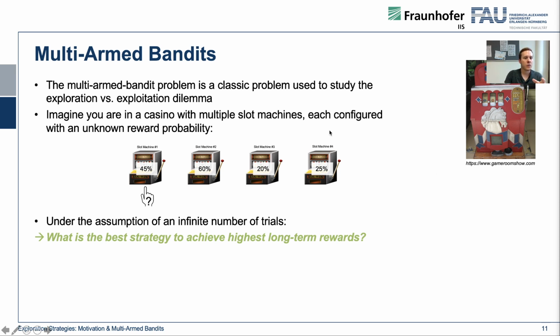However, you also want to get some estimate of how big the probability of getting a reward is from all the machines without exploring them too often, because you want to maximize your long-term reward. Of course, there are also settings with a limited number of trials, or even fewer trials than you have available slot machines, but we don't discuss this here.